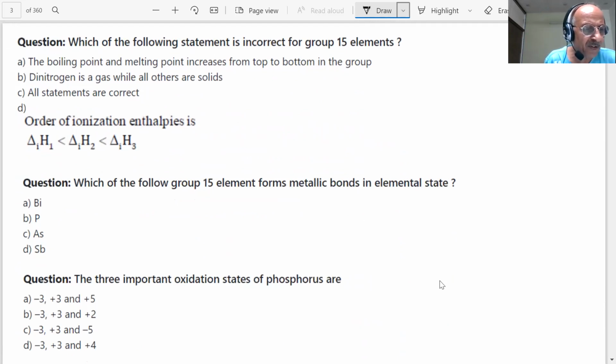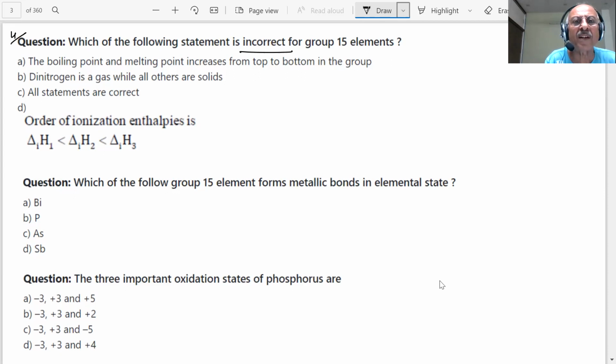Next question, students. Question 4 is coming on the screen. Which of the following statements is incorrect for group 15 elements?